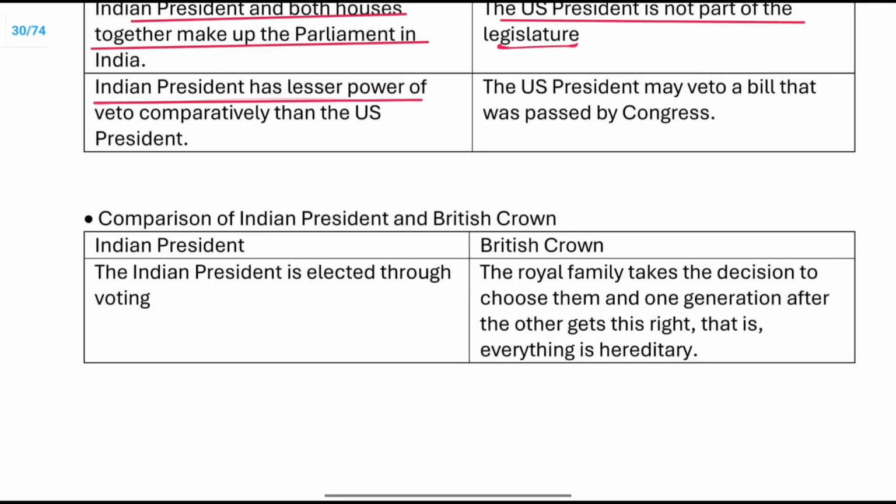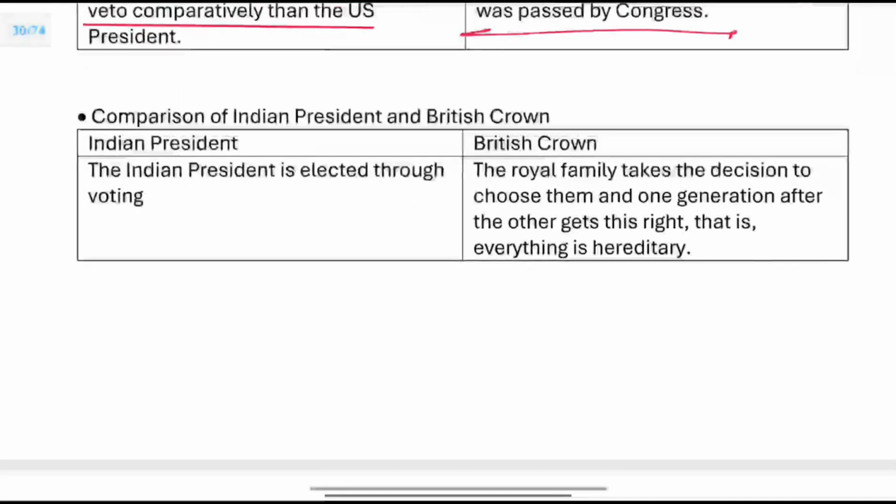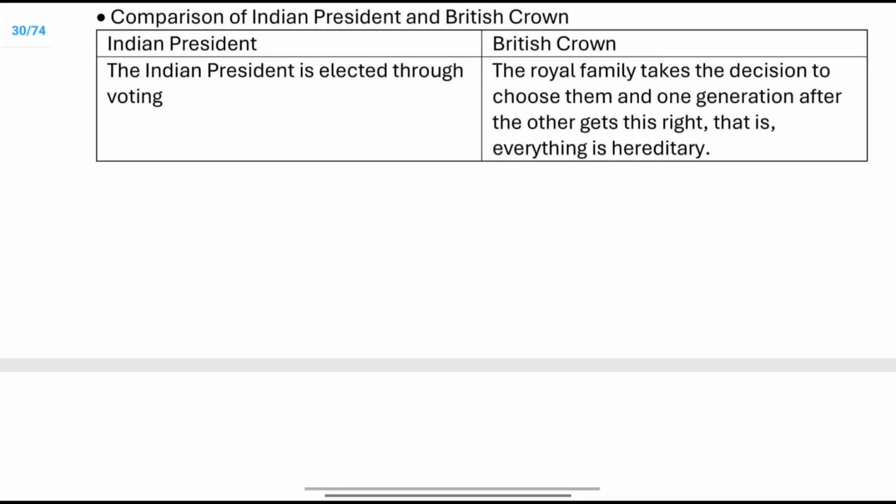The Indian President has lesser powers of veto comparatively than the US President. The US President may veto a bill that was passed by the Congress. So the Indian President has less veto powers, whereas the US President has more veto powers, right? Next, the Indian President and the British Crown.